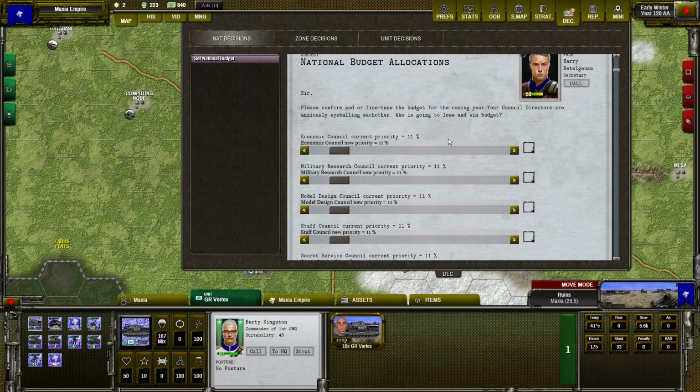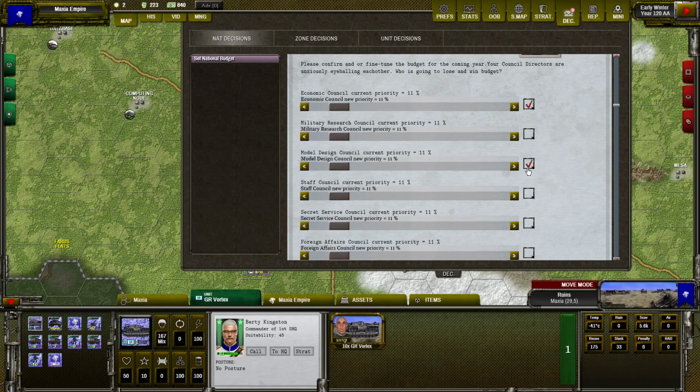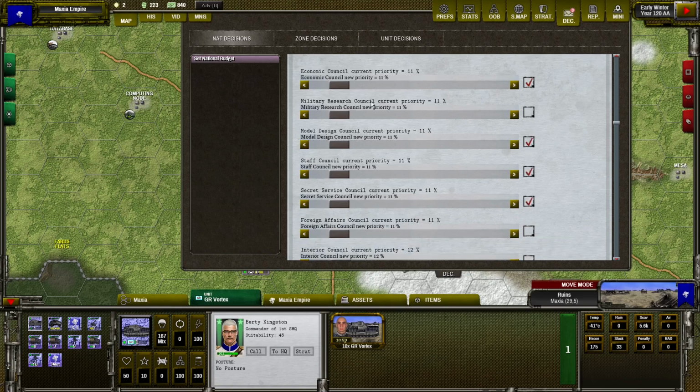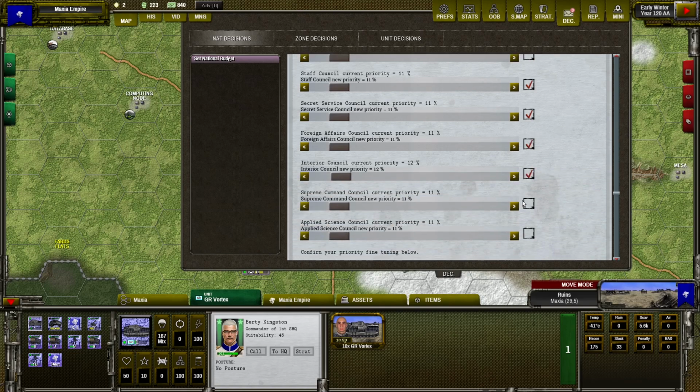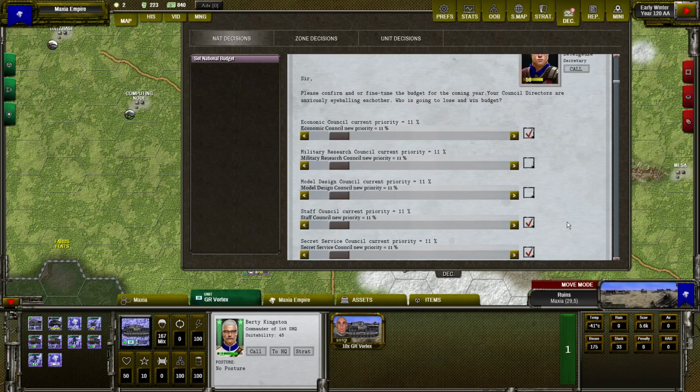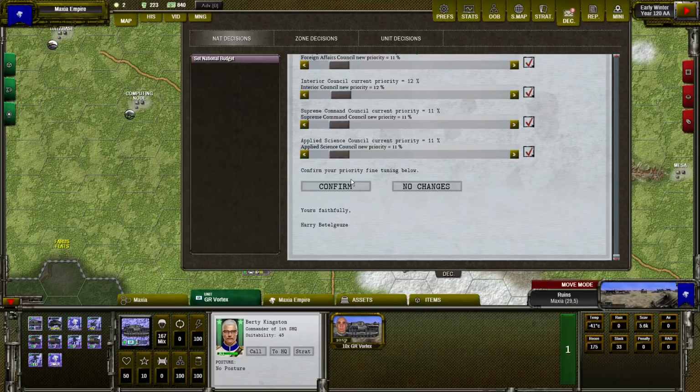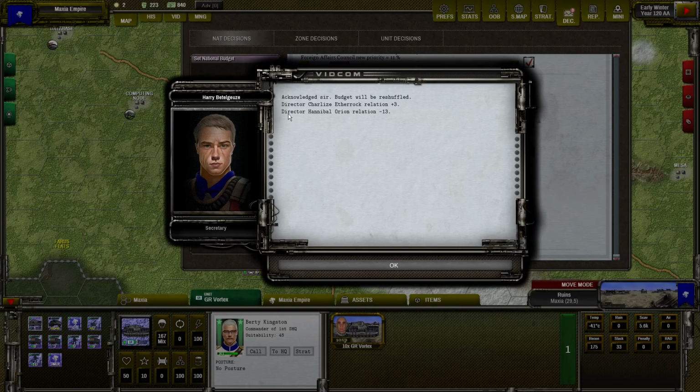So let's do some test and change only something for the Military Research Council and Model Design Council. And the rest will keep the same. So now I'm only changing between those two sliders and will increase to 15% and here decrease to 7%. Confirm. And you can see that the director where we decrease the budget is very unhappy, and the director where we increase is a bit more happy.